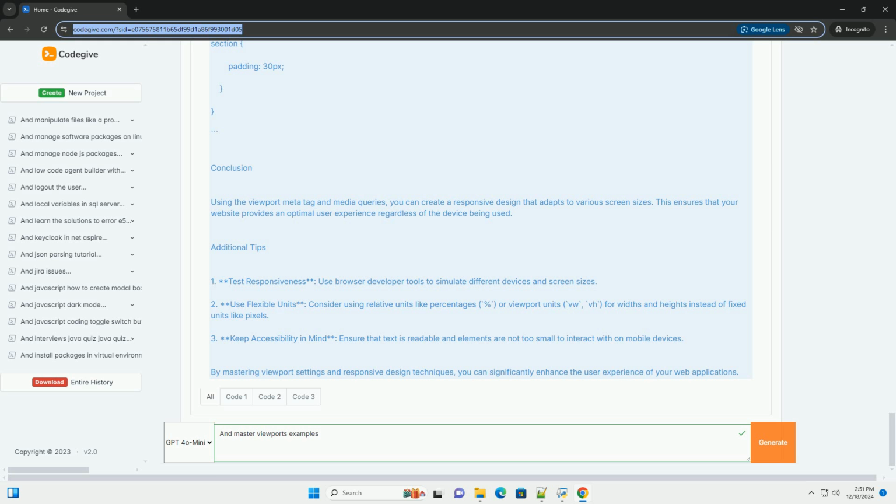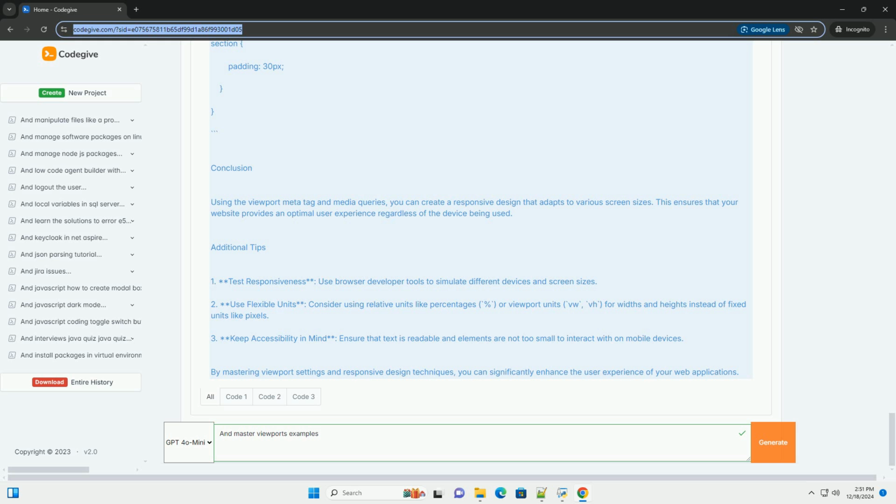Conclusion. Using the viewport meta tag and media queries, you can create a responsive design that adapts to various screen sizes. This ensures that your website provides an optimal user experience regardless of the device being used.